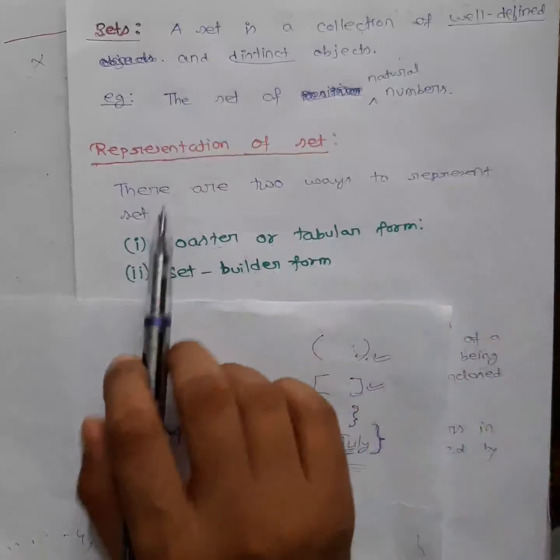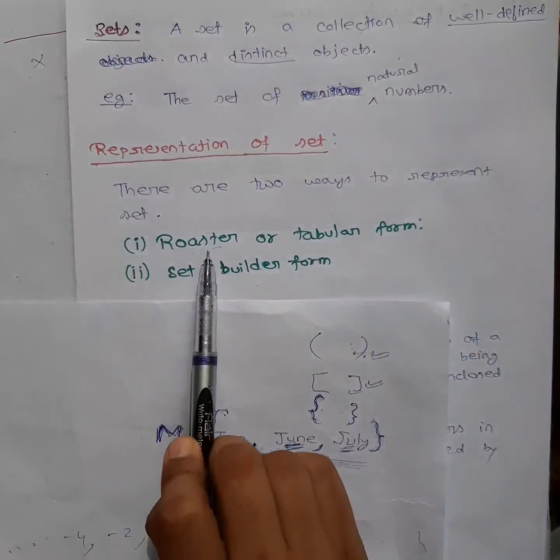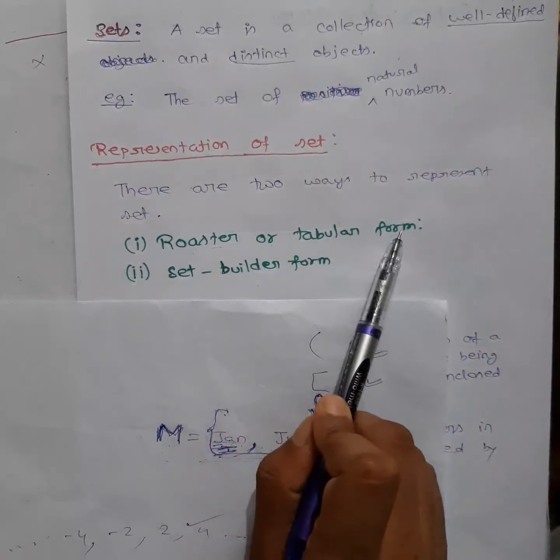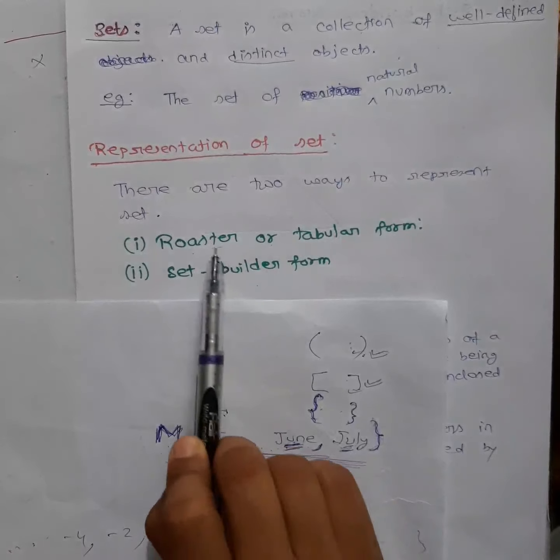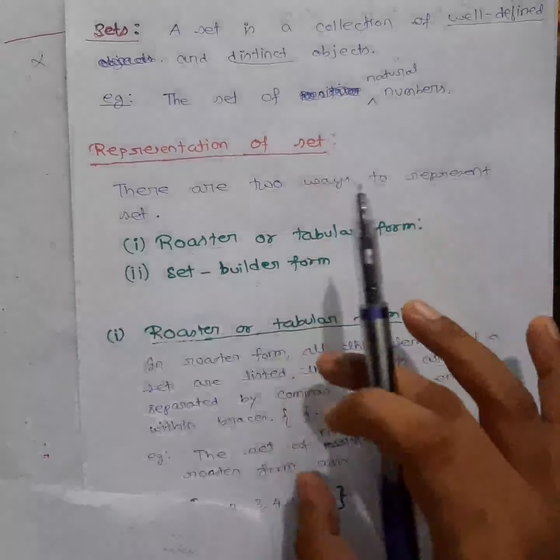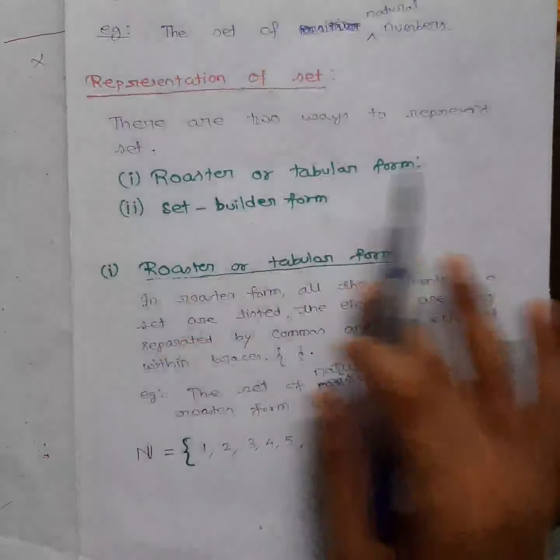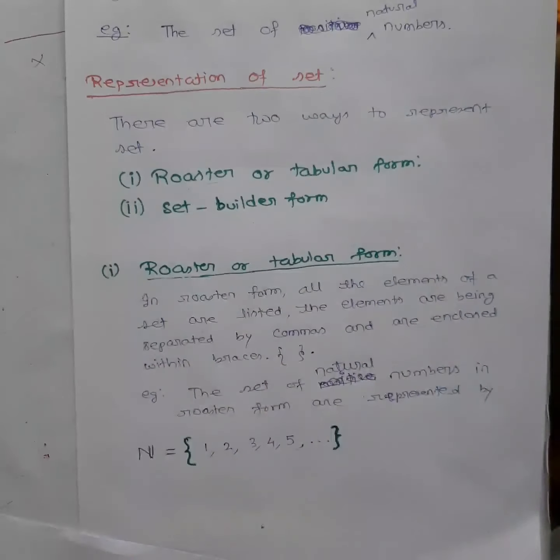Okay, so there are two ways I said, right? One is roster or tabular form. Another is set builder form. Meaning it's very simple. I have written here the statement and all. No need to understand from here. This will make you confused, I know.